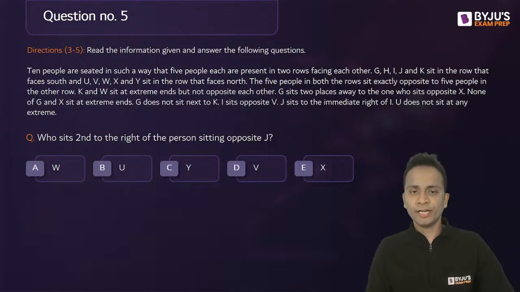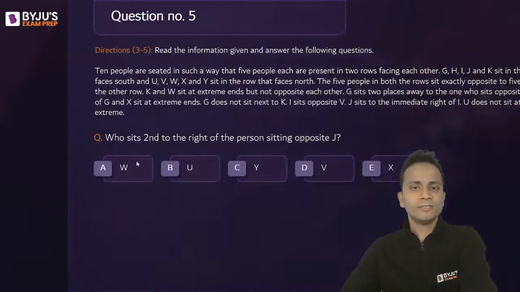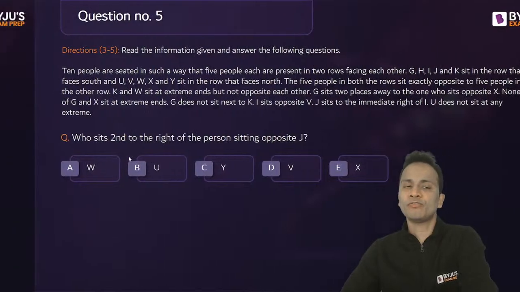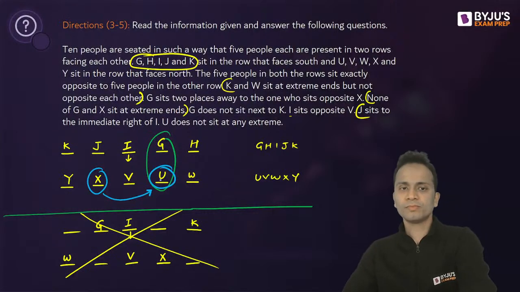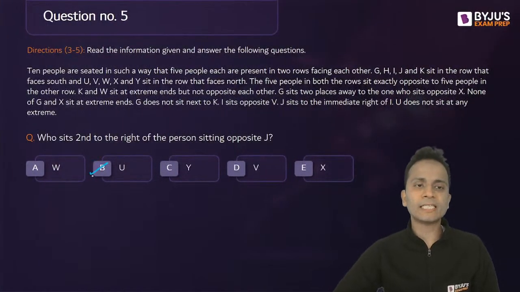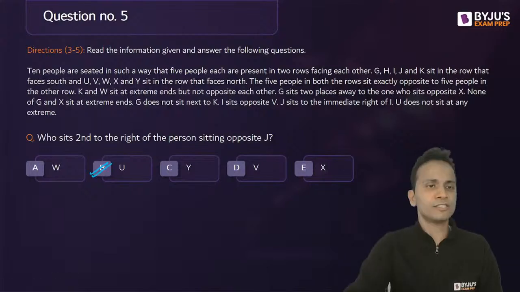The person sitting opposite to J, let's check who it is. So the person sitting opposite to J is X. Who sits second to the right of this person? Second to the right of this person is U. And U is the correct answer, which is option B. So option B is the correct answer for question number 5.